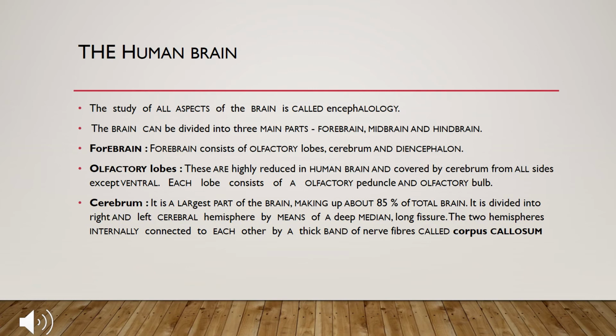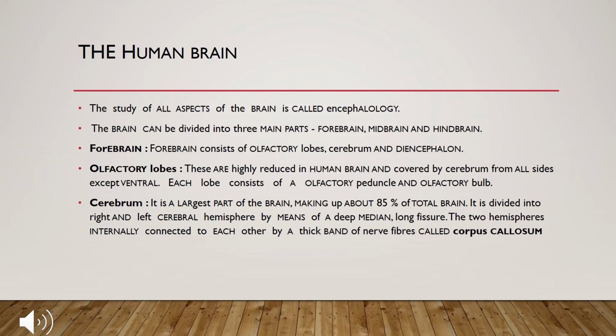Among the three parts of the forebrain, the most important is the cerebrum, which makes up 85% of the total brain, including forebrain, midbrain and hindbrain. The corpus callosum connects the two hemispheres internally.